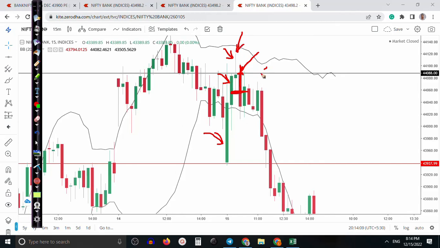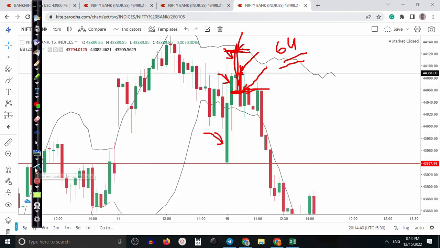So finally, we entered somewhere here and we placed the SL here. In between this range, there was around, I think, 64 points. So it's a huge SL. So what exactly did we do? We just reduced the delta. So what is the meaning? Let me explain the hack. Let me explain the rule.